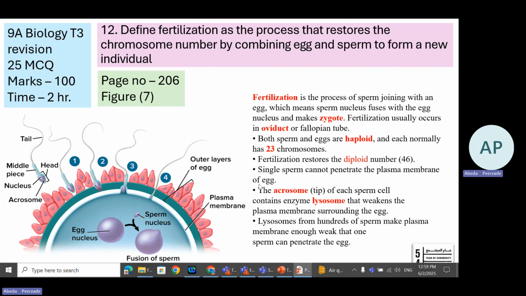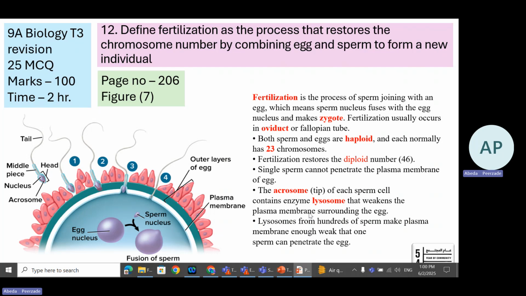Now if a single sperm cannot penetrate the plasma membrane, then what exactly is needed? It is written over here. The acrosome, it is the tip. You can see the acrosome over here. Acrosome is the tip of the head. Each sperm cell contains the enzyme lysosome at the tip of the head. That lysosome weakens the plasma membrane surrounding the egg.